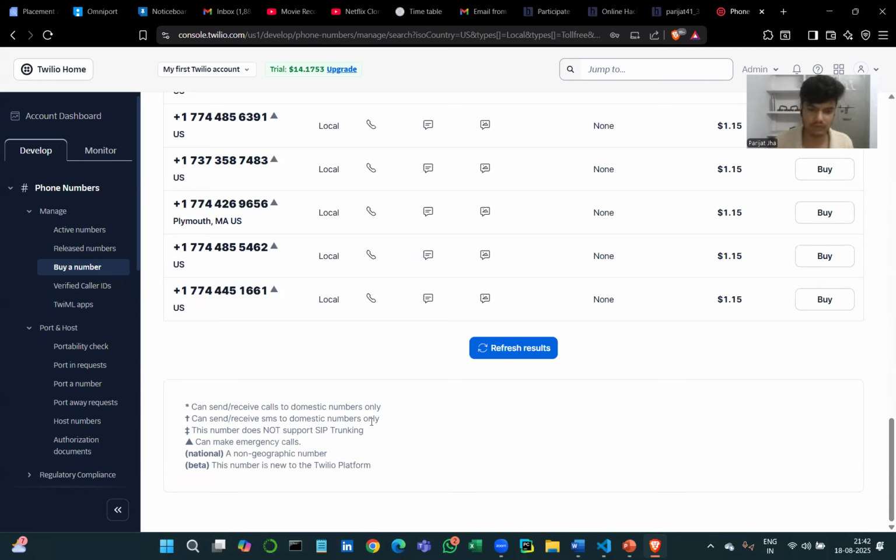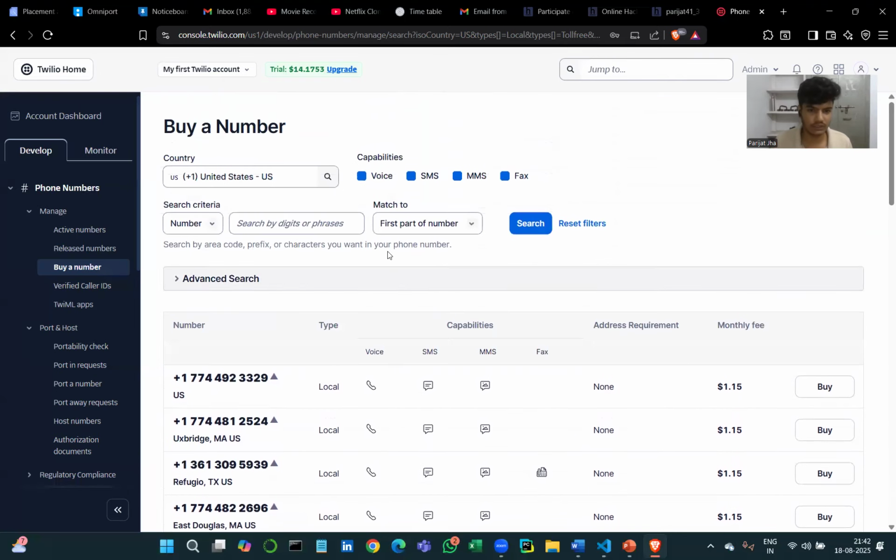This means that for a farmer to send his query to Twilio, he needs to be a US person for this particular Twilio number, because only domestic numbers are allowed. This is one issue.